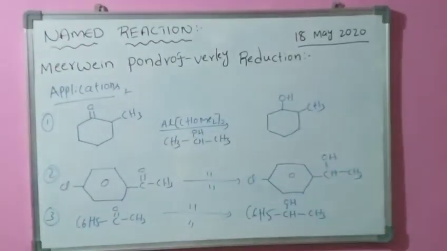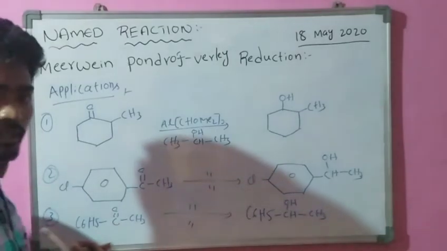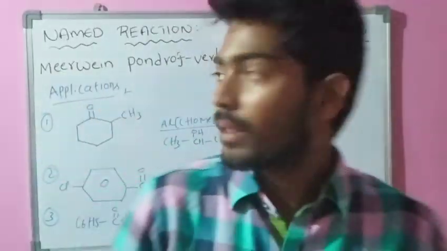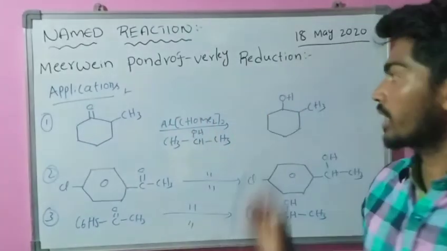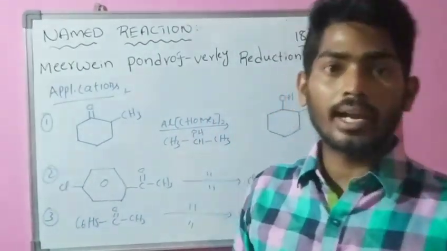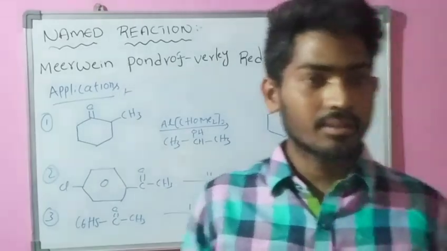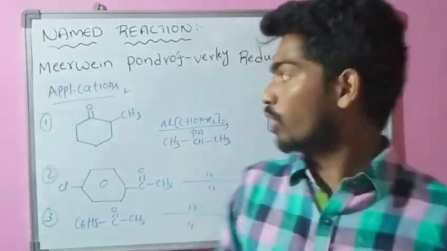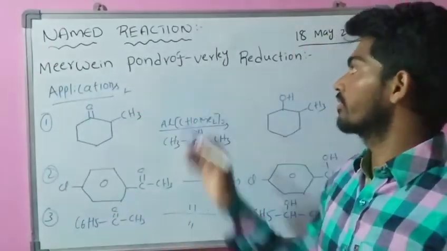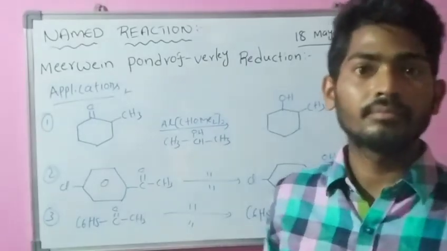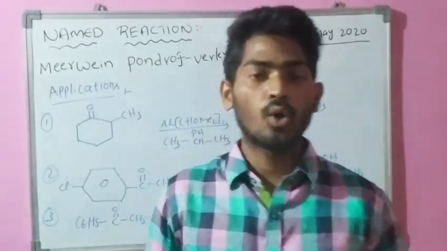This is the product. These are the applications of the Meerwein-Ponndorf-Verley reaction. I hope you can understand the definition, reaction, mechanism and a few applications of this reaction. Thank you.